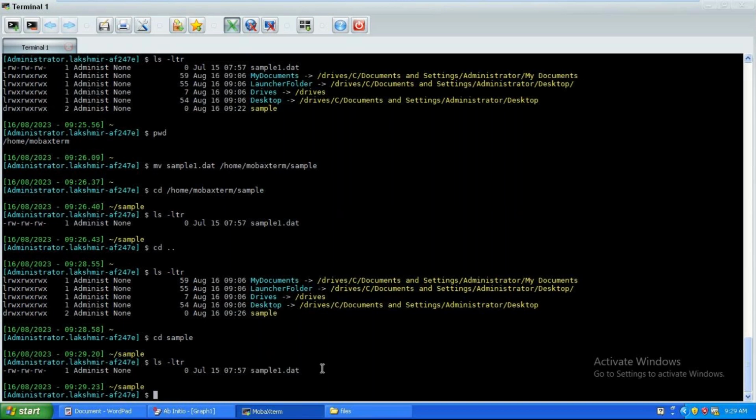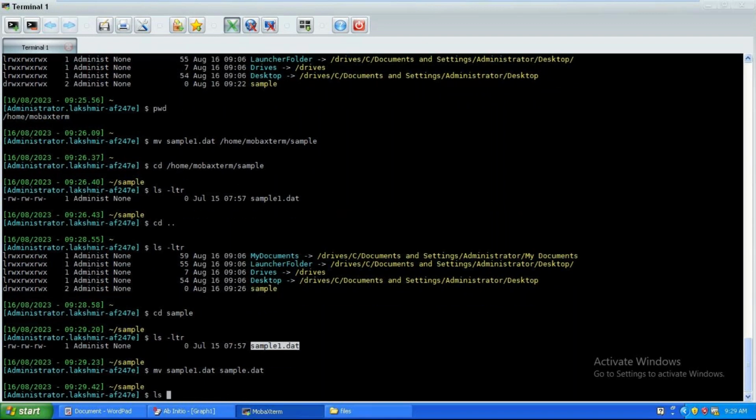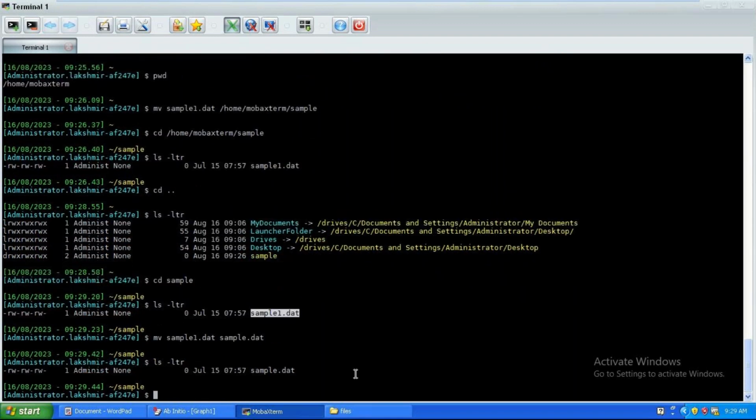Now, Anil, I want to rename that. As I mentioned, mv space old file name, and then the new file name you want to make it as, sample dot dat. If you run ls -ltr, you don't see sample1. You can see sample only, because you renamed it with the mv command.